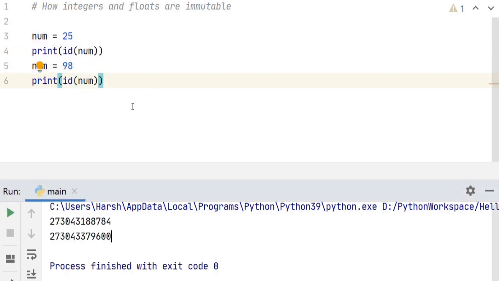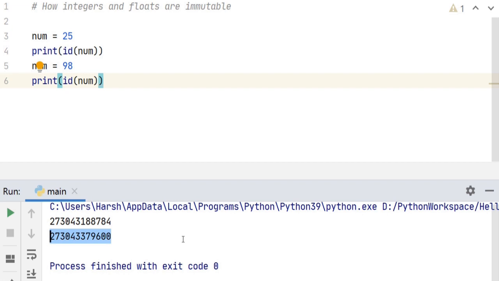Here we see that a new address is generated for the same variable num. The value 98 is not modified at the same memory location, but a new memory location is allocated to 98, and the num variable now points to this new location. This makes integers immutable in Python.